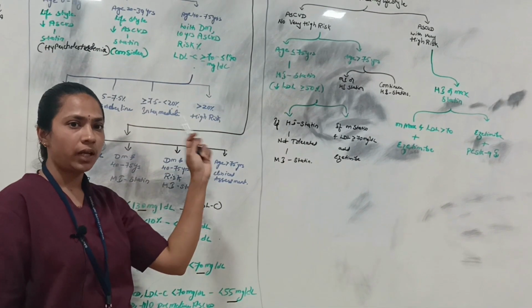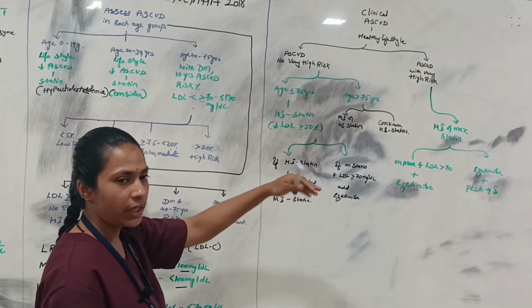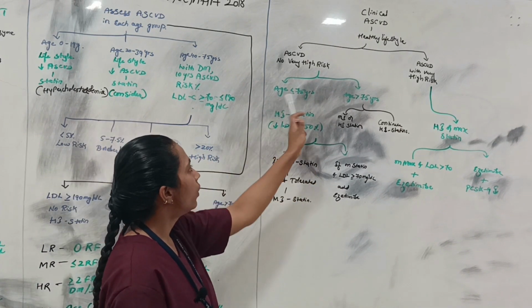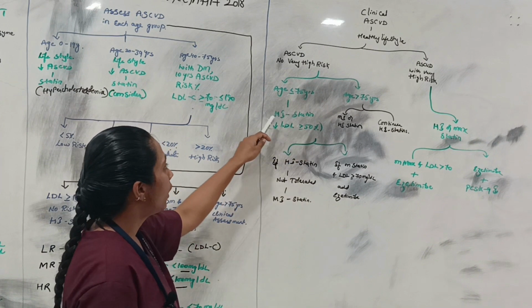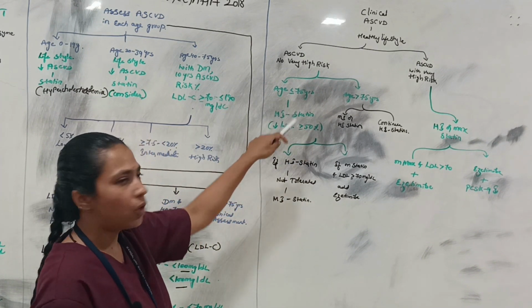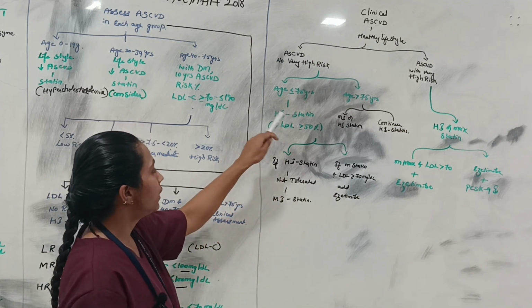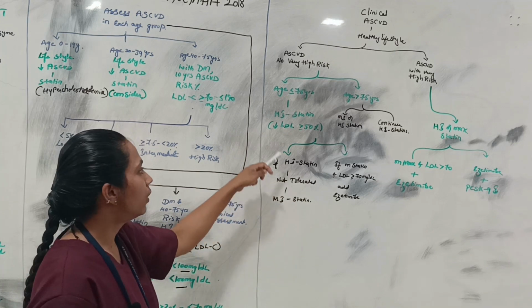Now this is about patients who already have atherosclerotic cardiovascular disease, those at low risk and those at high risk. If the patient is at low risk, not very high risk, then we divide according to age. If the patient is less than or equal to 75 years, we first go with high intensity statins, considering all the comorbidities together. With high intensity statins, the target is to reduce LDL by more than 50%.